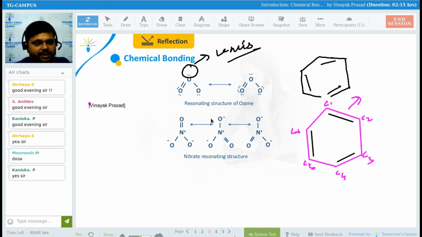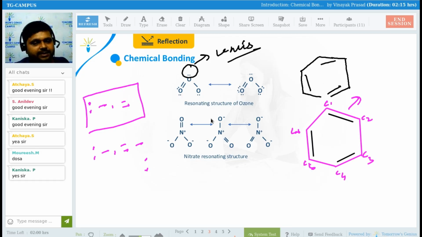If a lone pair, single bond, and after that a double bond is coming, this is also a resonating structure. If a double bond, a lone pair with minus, then again a double bond, then a single bond, then again a lone pair is coming, this is a resonating structure. Getting my point? Is it fine for you?